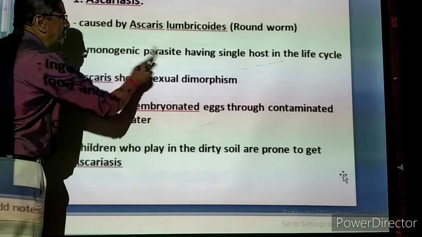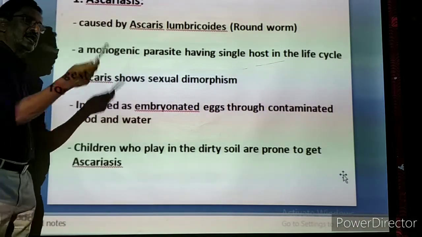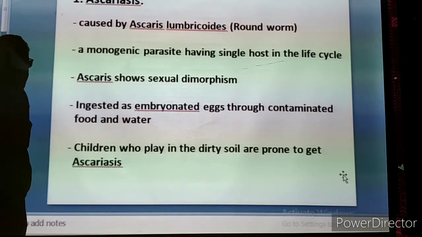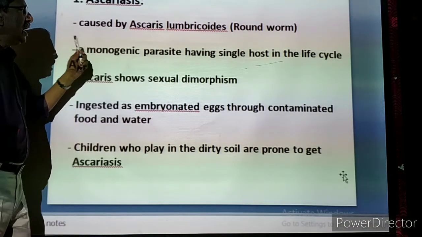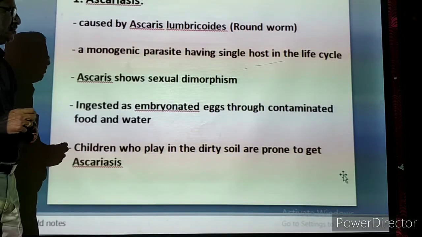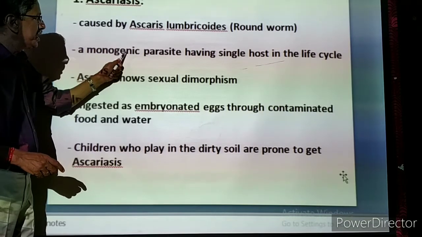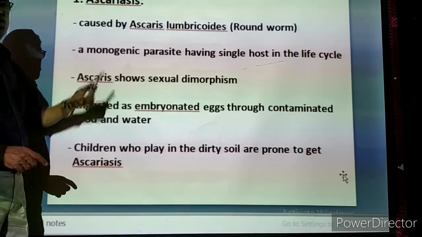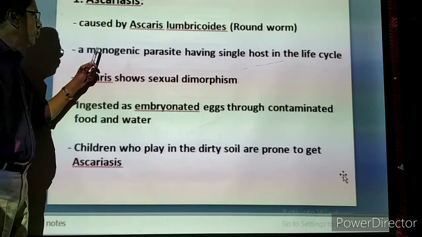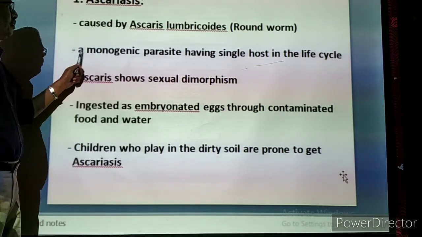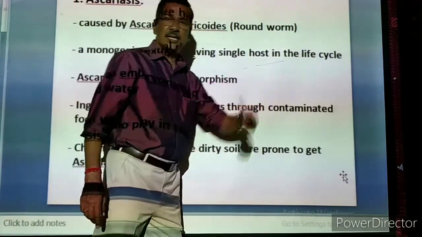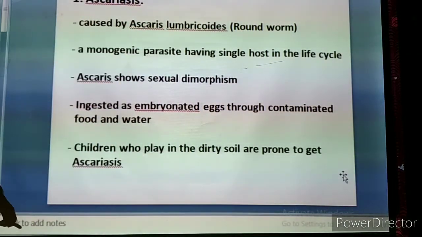Ascaris is a monogenic parasite. What is the meaning of monogenic? In one earlier topic we studied digenic; even the malarial parasite is digenic. Genic means host, di means two hosts for the life cycle. But here monogenic: mono means single. So for the life cycle of Ascaris, only one host is needed, a single host in the life cycle.